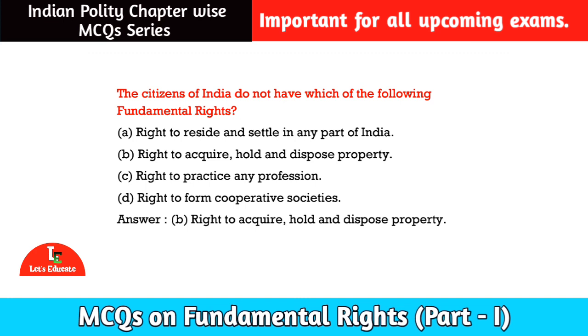Here is our next question for today. The citizens of India do not have which of the following fundamental rights? Option number A, right to reside and settle in any part of India. Option number B, right to acquire, hold and dispose of property. Option number C, right to practice any profession. Option number D, right to form cooperative societies. Among these, the correct option is option number B, right to acquire, hold and dispose of property. Let us move to the next question.